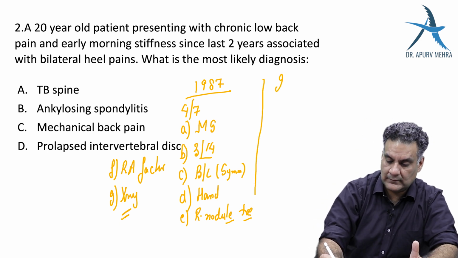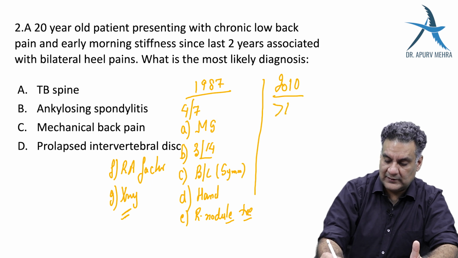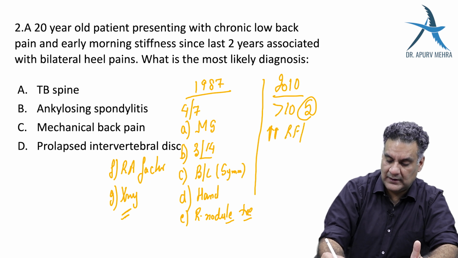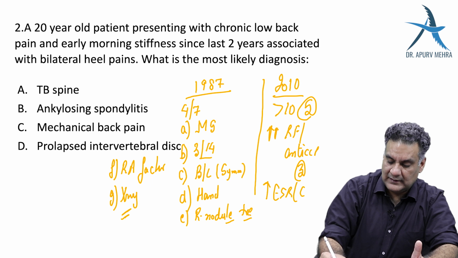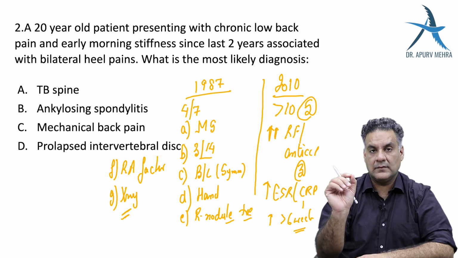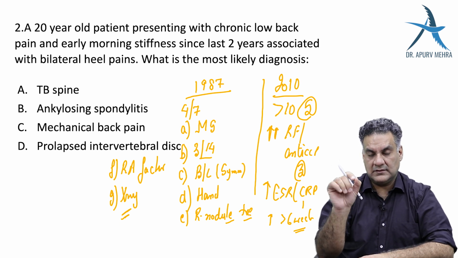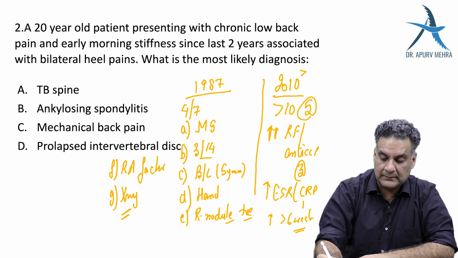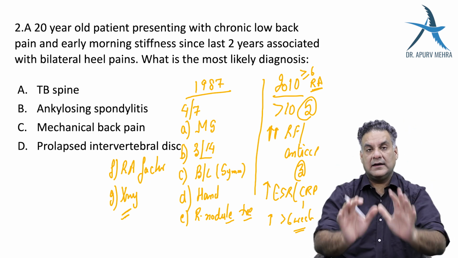2010 criteria. More than 10 joints involved, 5 points. Very high rheumatoid factor, anti-CCP, 3 points. High ESR and CRP, 1 point, and more than 6 weeks duration, 1 point, total 10. More than 6 or equal to 6 is RA. So this is the criteria for RA.